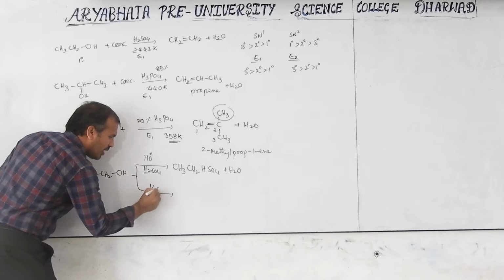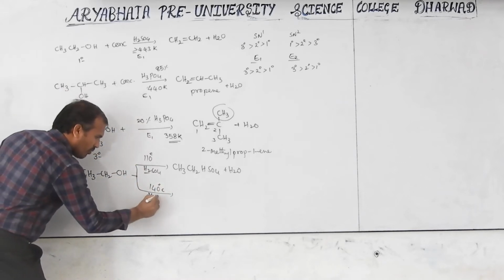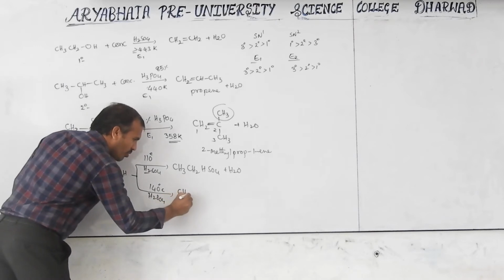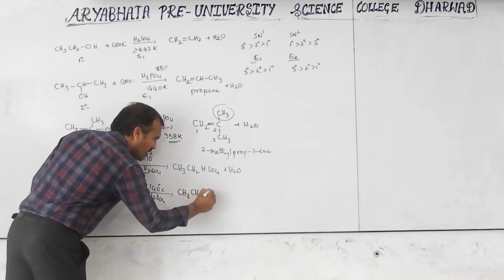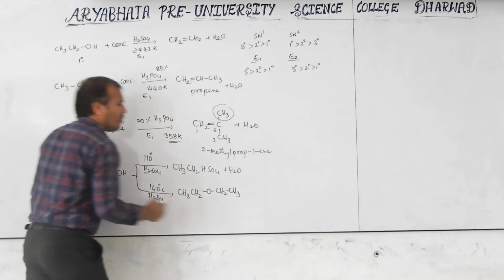Next, at 140 degrees Celsius with the same H2SO4, we will get the ether. I hope it was given in the last class, but once again just remember, because it is applicable again in the ether chapter.